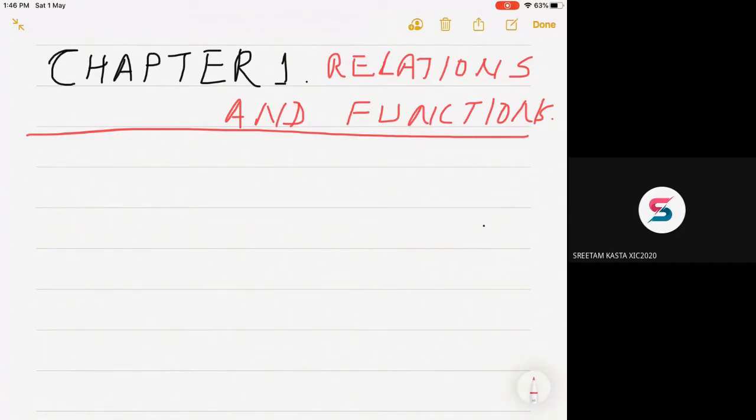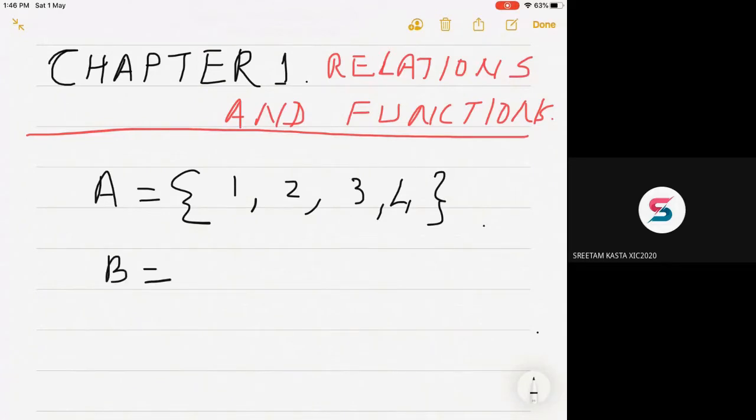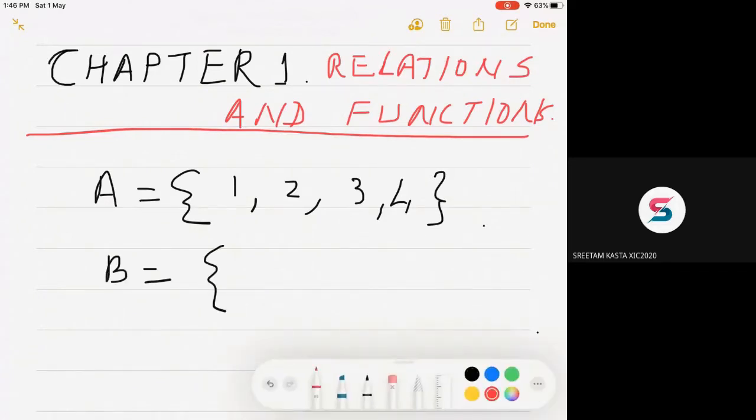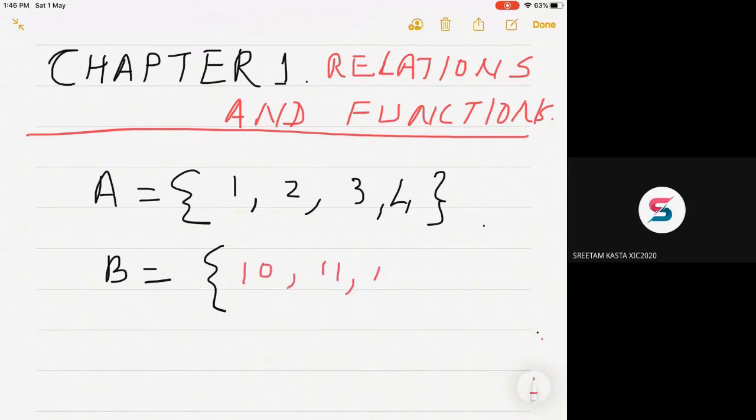So last year what you have studied is relation. Just recollect what was a relation. All of you know what do you mean by a set? A set is a well-defined collection of objects. For example, 1, 2, 3, 4. It's a set. And B is another set. For example, I'm considering it as 10, 11, 12.